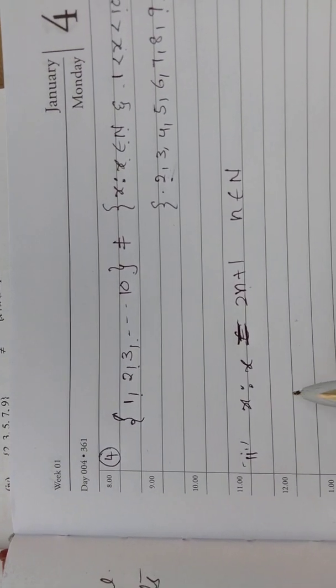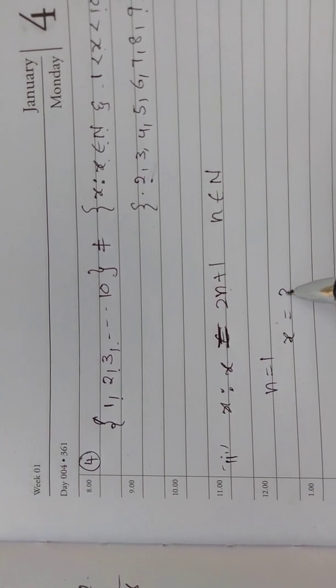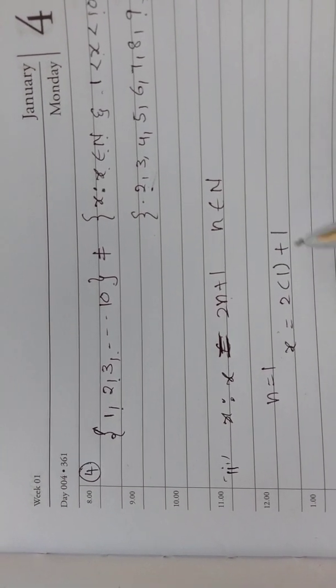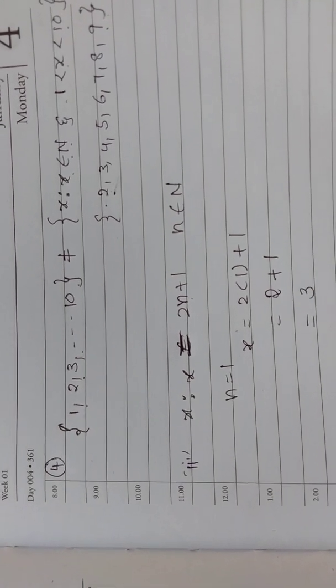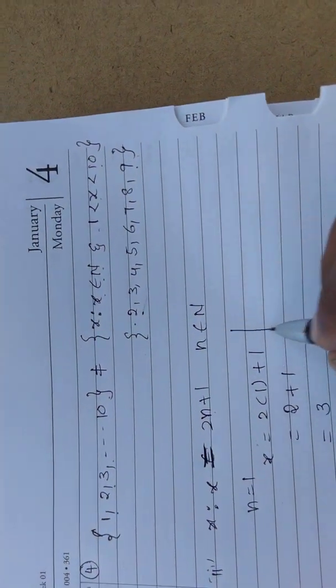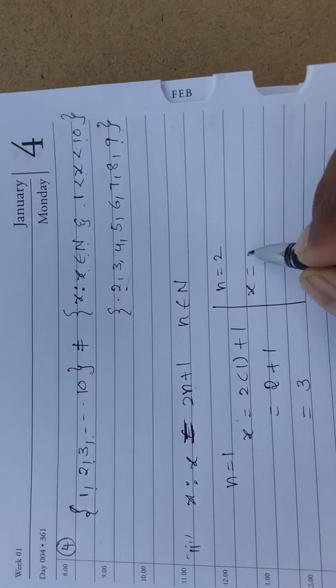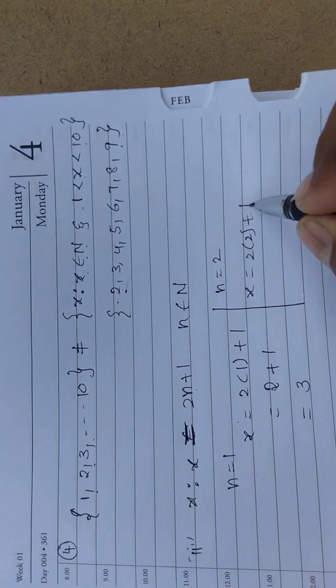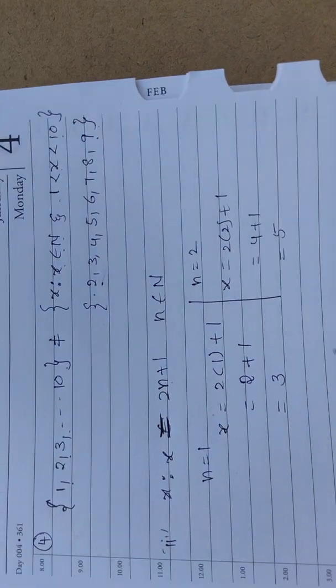If you take n equal to 1, what will you get? X is equal to 2 into 1 plus 1. 2 ones are 2, plus 1, that is 3. If you take n equal to 2, x equal to 2 into 2 plus 1. 2 twos are 4, plus 1, that is equal to 5.